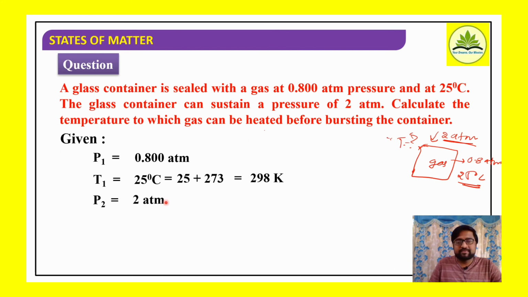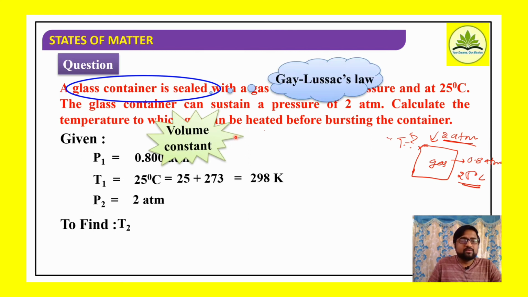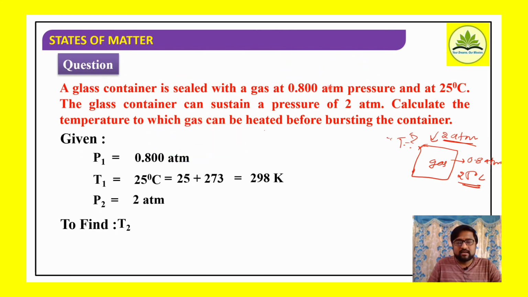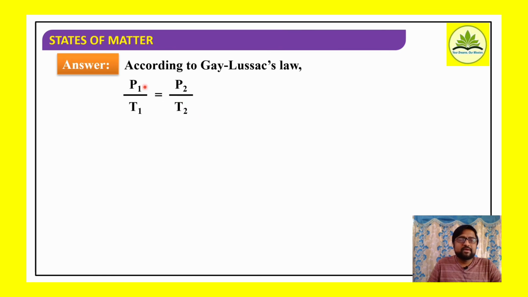We have to find T2. Sealed means volume is kept constant. Therefore, we consider Gay-Lussac's law, P1 by T1 is equal to P2 by T2. We have to find T2 here.